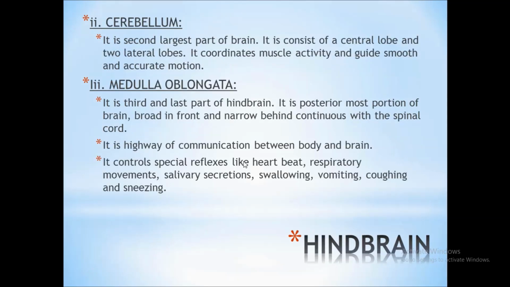Next comes the cerebellum. Cerebellum is considered the second largest part of the brain. Somewhat like the cerebrum, it also has a central lobe and two lateral lobes. It coordinates muscle activity and guides smooth and accurate motions. If somebody's cerebellum is destroyed or damaged, the person will have jerky or shaky movements.